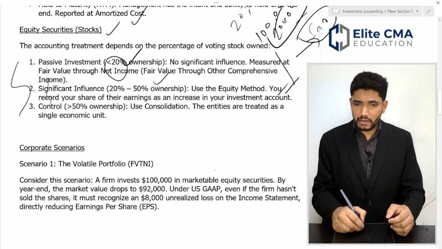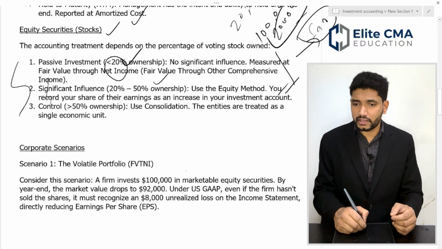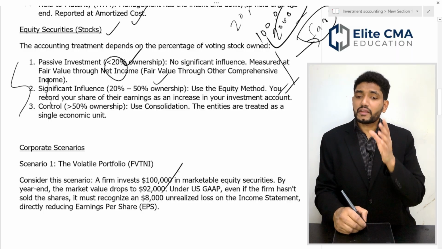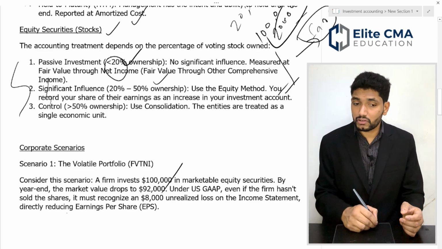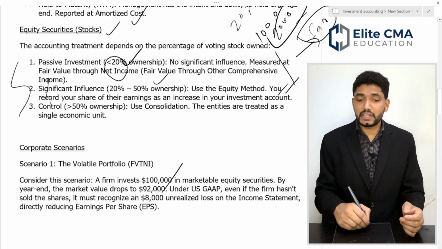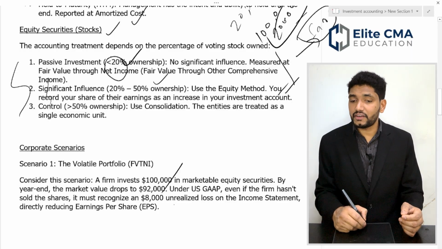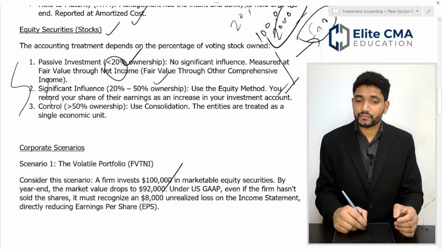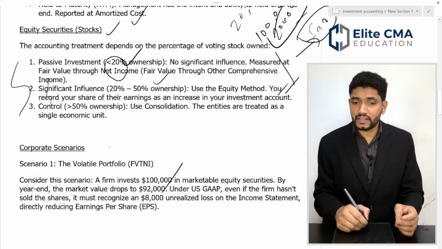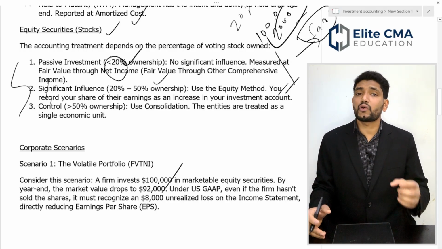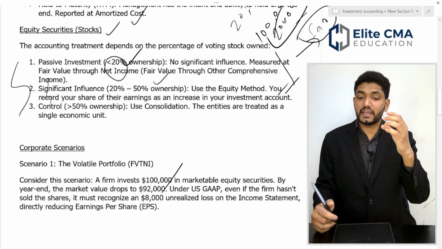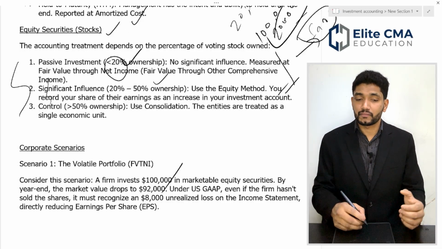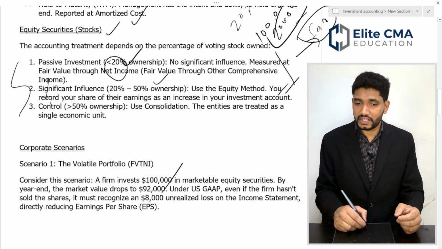Consider this scenario: a firm invests 100,000 in a marketable equity security. By year end, the market drops to 92,000. Under US GAAP, if the firm doesn't sell the shares, it might recognize 80,000 as an unrealized loss in the income statement. It directly reduces the earnings per share. So, this is a less than 20% ownership case. If you have any loss or the market price drops by 88,000, you have to consider this as a direct loss, and you have to reflect that in your income statement, which will directly impact your earnings per share also.